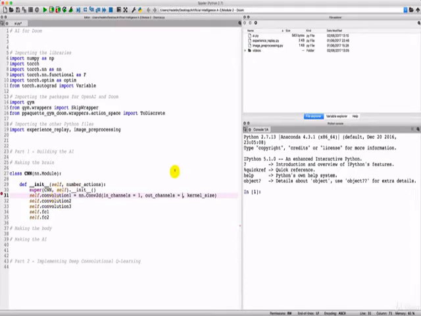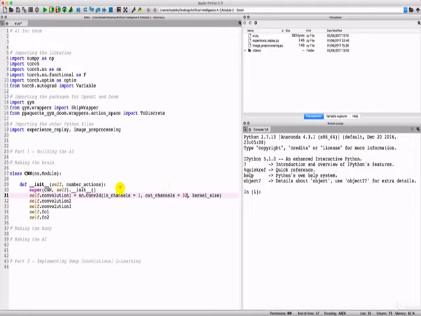And so basically, this is equal to the number of features you want to detect in your original images. Because we will create 1 image per feature we want to detect, because basically you know how it works. We apply 1 feature detector to the input image to detect a specific feature in the input image, and therefore the number of output images here is the number of features we want to detect. So now the question is, how many features do we want to detect? Well, a common practice is to start with 32 feature detectors. And so that will lead us to 32 processed images in this first convolutional layer.